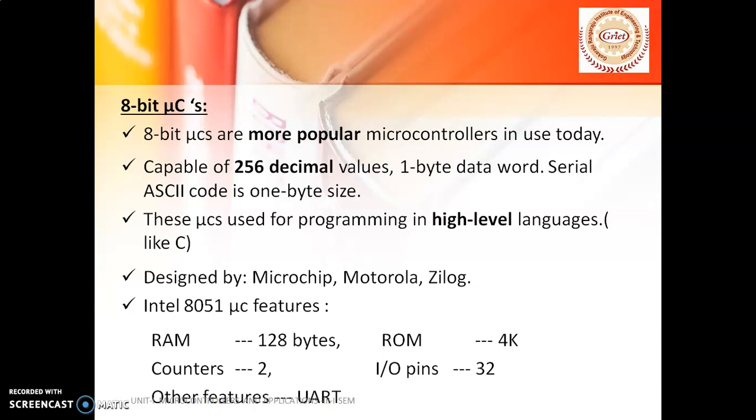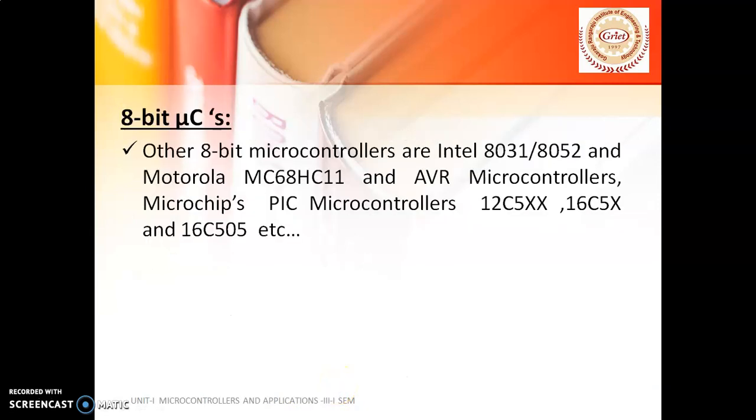These microcontrollers are designed by Microchip company, Motorola company, Zilog company. If we go with an 8051 microcontroller, coming to the features, total we have 128 bytes of RAM, 2 counters, we have 4K of ROM, total we have 32 I/O pins, and the other feature we have in this is UART, where UART stands for Universal Asynchronous Receive and Transmit. These are some of the examples here.